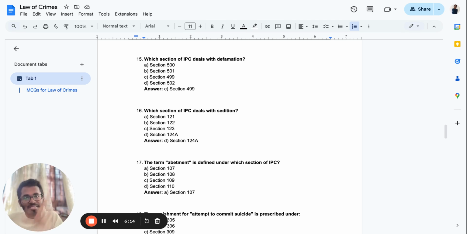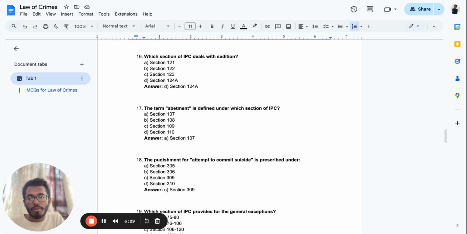In the new law, do we have sedition? Is the term sedition clearly mentioned? Yes or no? Let me know in the comment box and tell me under which section the new law emphasizes this particular topic, not under the term sedition, but emphasizing it. I want you to refer to it and let me know.